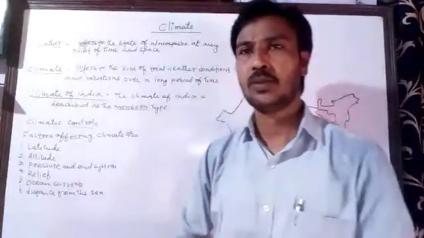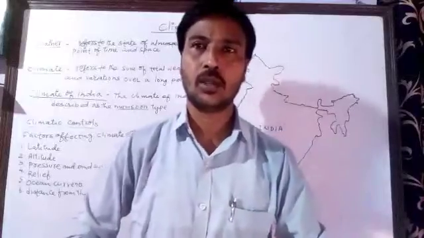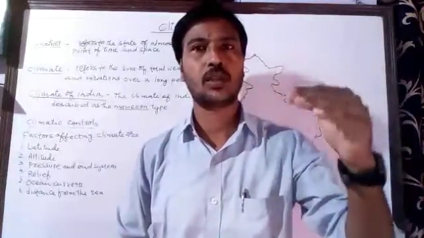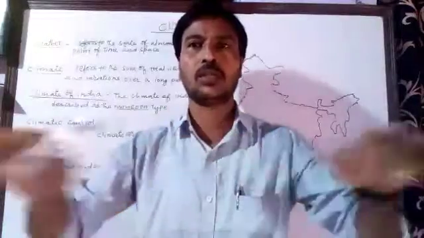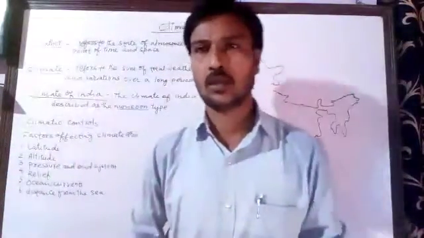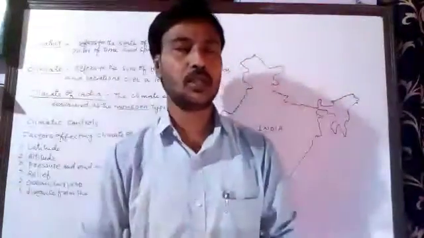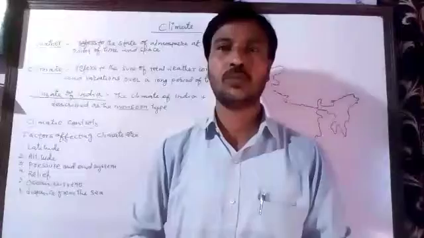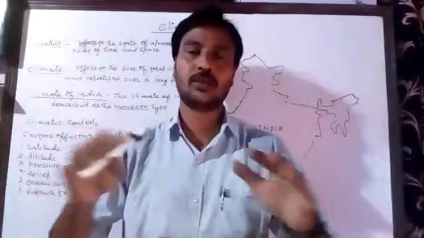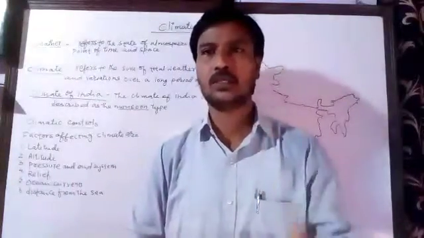For example, when we look at the climate of Jammu and Kashmir, it's always cold, and therefore the climate of Jammu and Kashmir is a cold climate, and it remains so all the time. It doesn't happen that sometimes the climate changes and becomes hot. No, it's always cold. Similarly, when we look at the climate of Rajasthan, we find that almost all the time it is hot, and therefore it doesn't change.